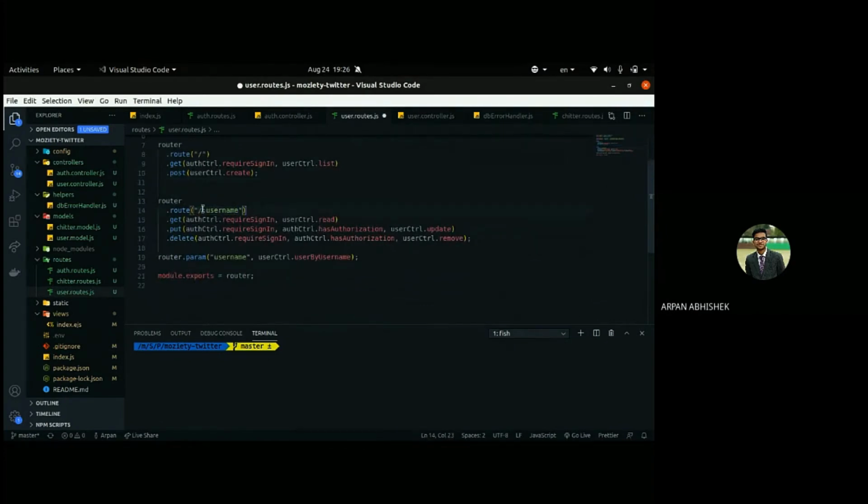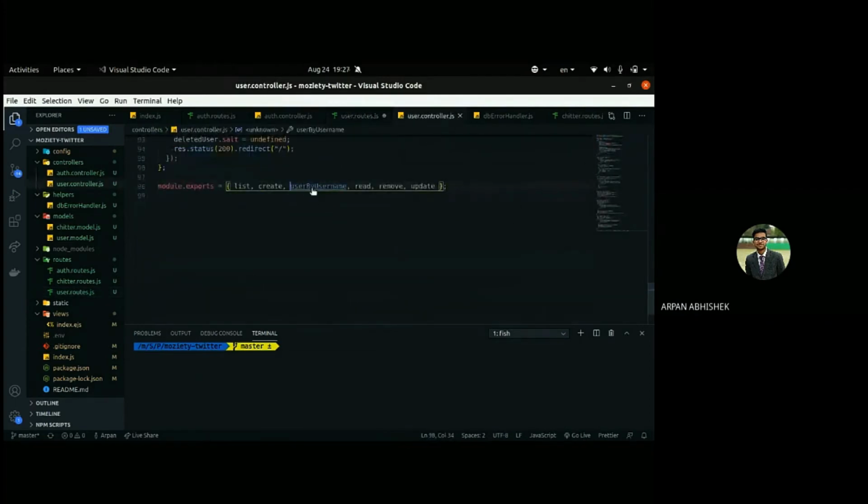Next, this is the route slash colon username. This is basically a variable for the router. The route, this one is the variable. This is called a parameter, or param. So down here we are handling if any route has the parameter username, we want to run this function first.